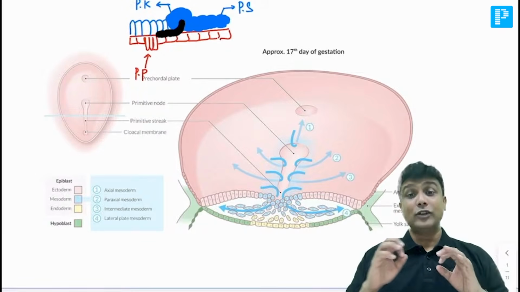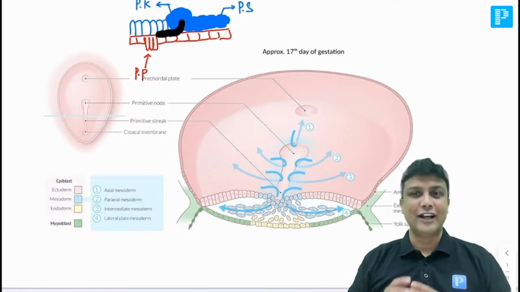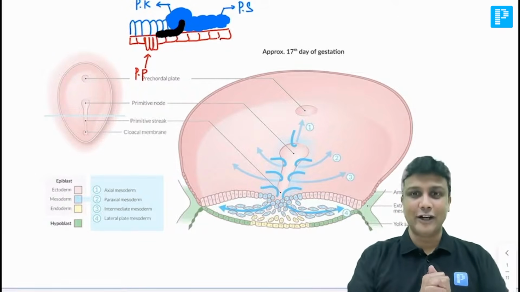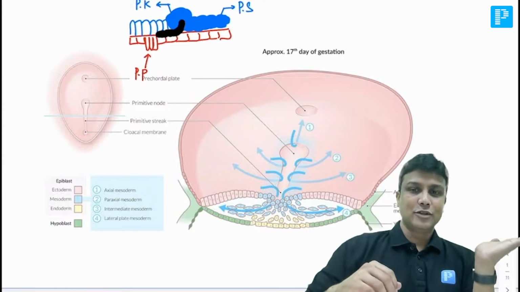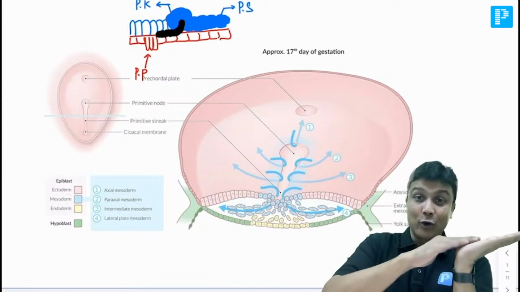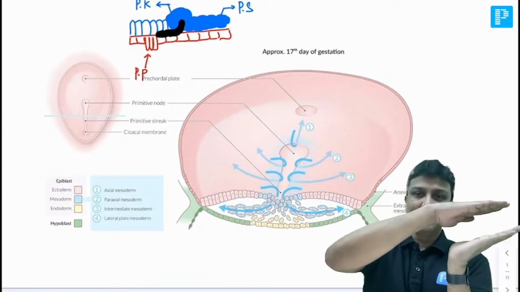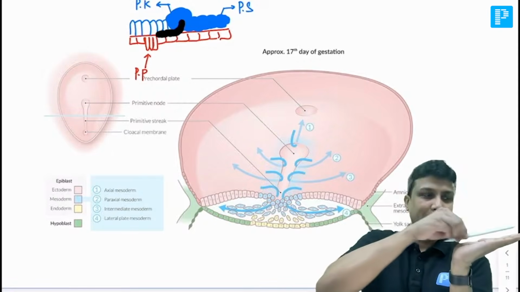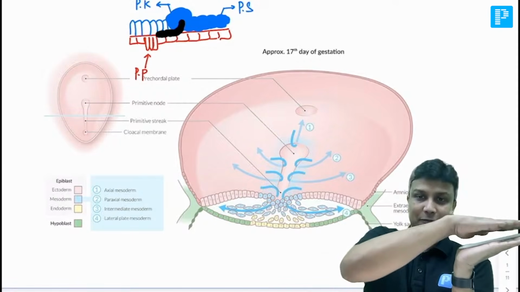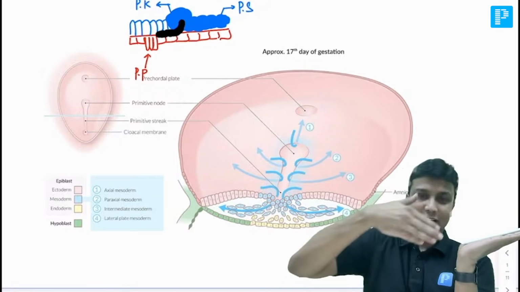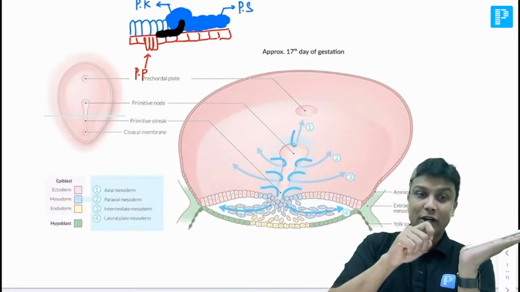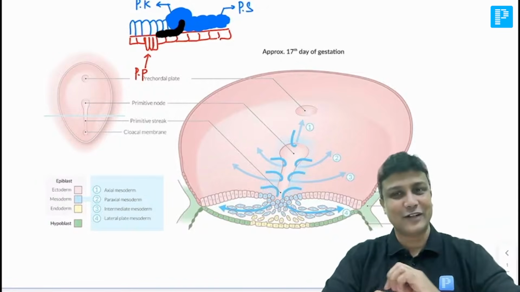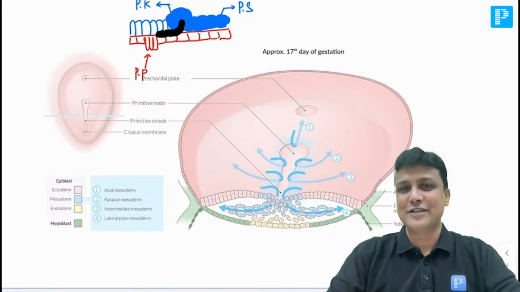Now this diagram of the embryo is actually in longitudinal section, as I told you. Suppose my hand here is the endoderm, and this is your ectoderm, in the middle is the mesoderm, and imagine my pen here to be the notochord in the middle. So it is like this that we are cutting, longitudinal section. Now what do we have to do? We have to take the transverse section of the embryo.